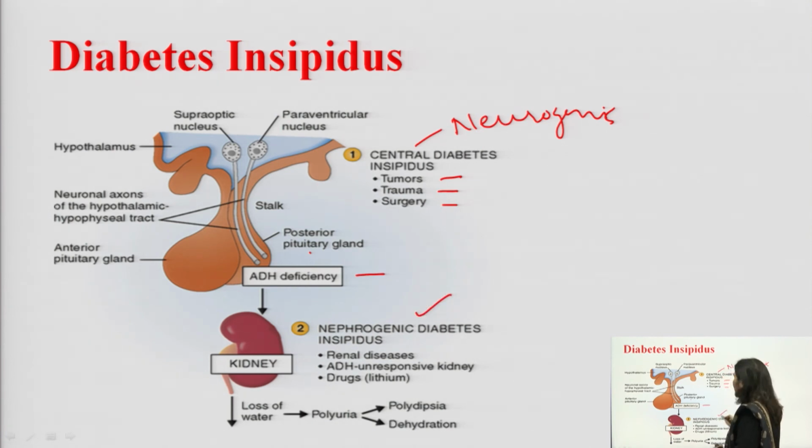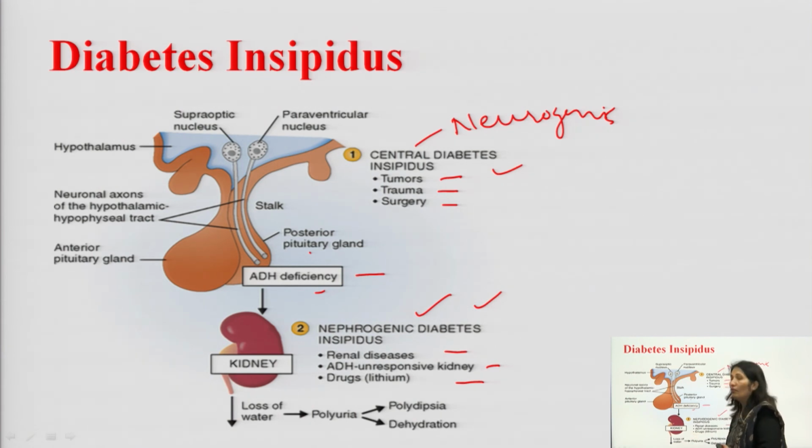Second is nephrogenic diabetes insipidus. It may occur because of renal disease, when kidneys become unresponsive to ADH, or because of drug toxicity like lithium. So, in diabetes insipidus, whether neurogenic or nephrogenic, there is less release of ADH, so ADH deficiency will occur.